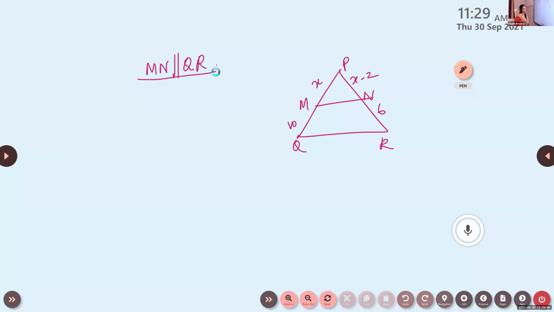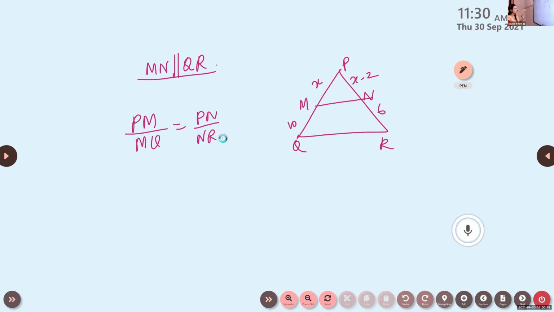Children, we are doing this for MCQ, so keep that in mind. Don't write elaborately. Our aim is to find x. Tell me which theorem we have to use and what you will get. PM by MQ is equal to PN by NR. Which theorem are we using here? Is it BPT or converse?